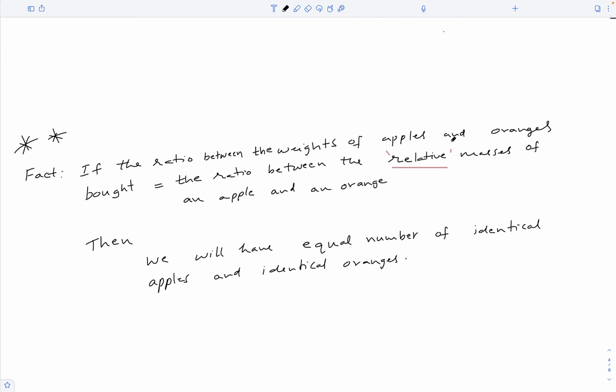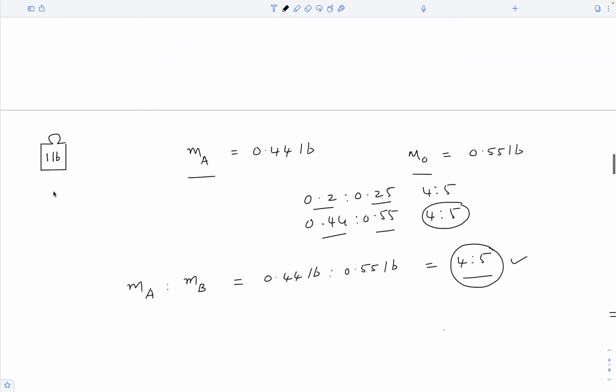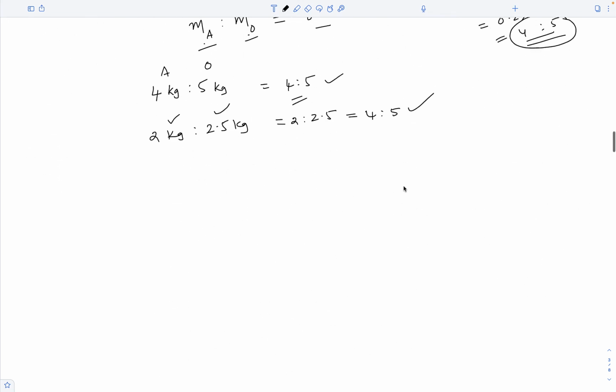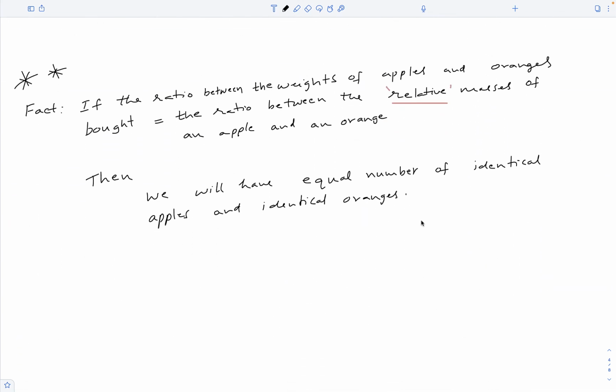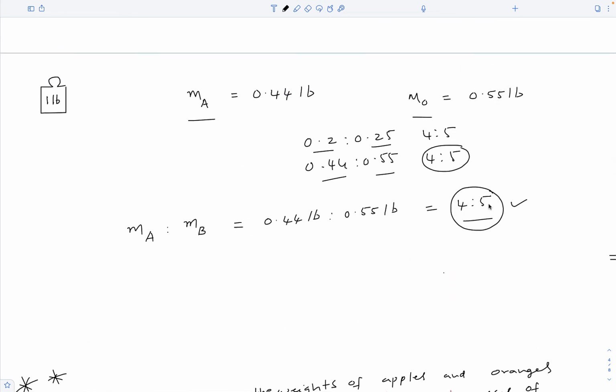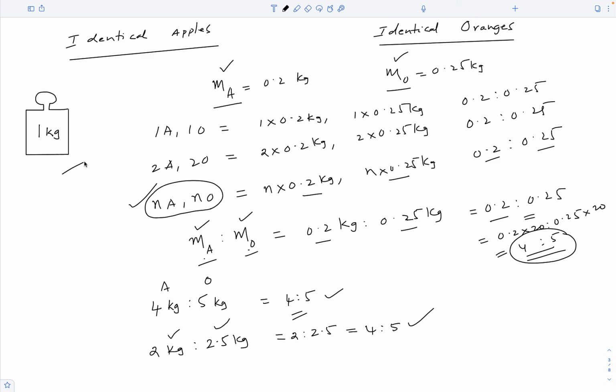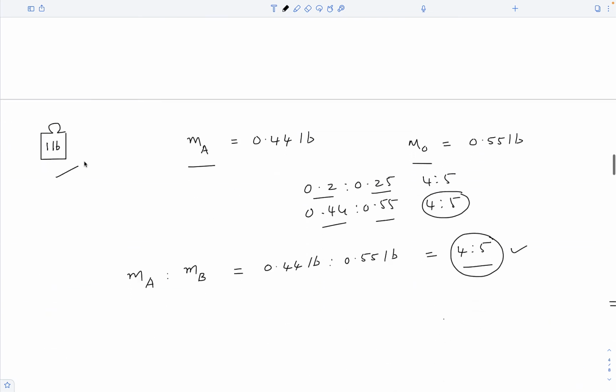Hope that helps. Now let us make this puzzle a little more interesting by saying that we neither have a pound weight nor a kilogram weight to weigh them. But I still want to buy equal number of apples and oranges from this shop. See, to be able to buy equal number of apples and oranges, we need this ratio. Earlier, we figured out this ratio by using a pound weight or a kilogram weight. But now I have neither. Then how do we figure out this ratio?